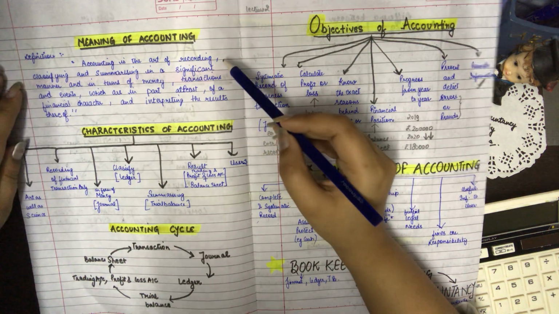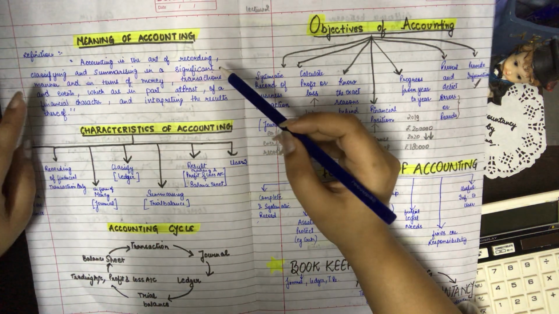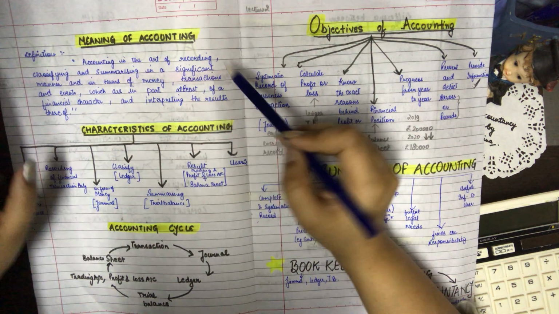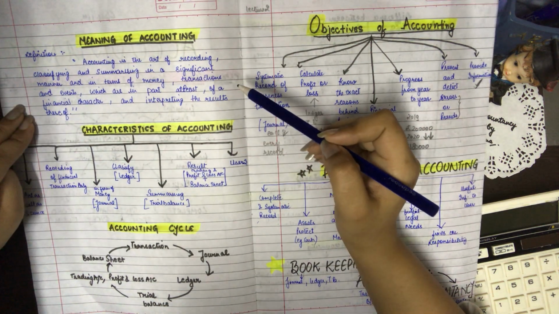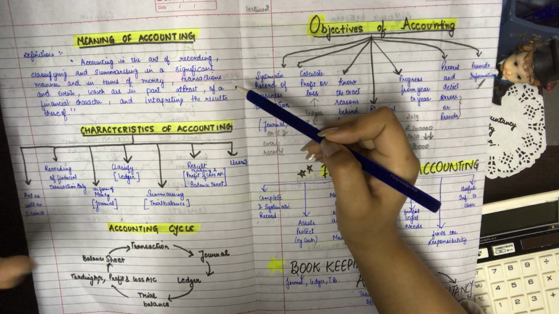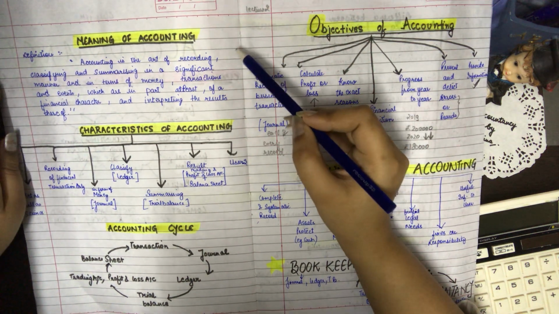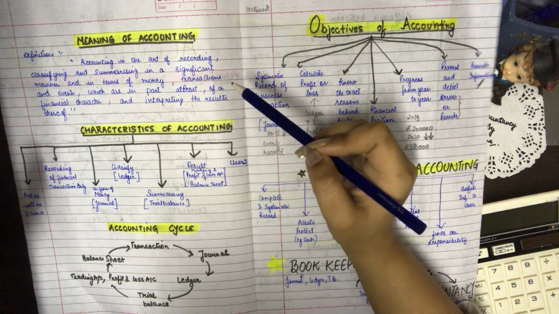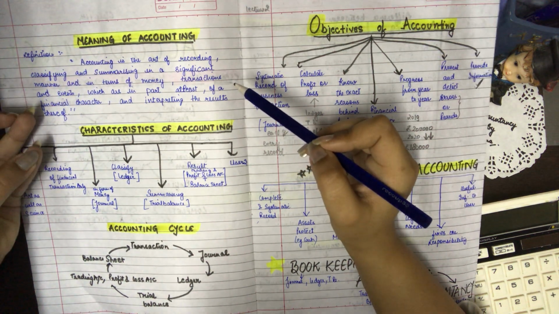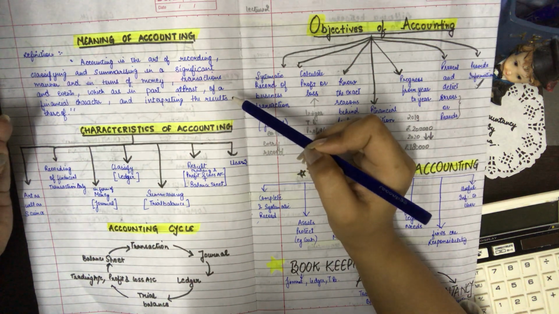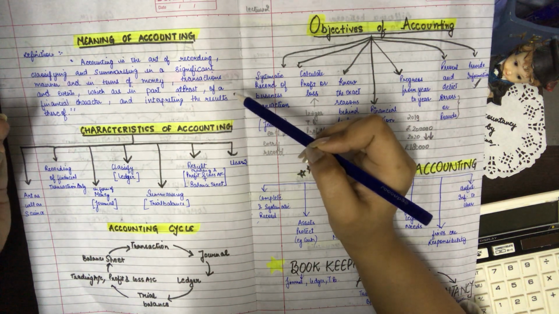Accounting is the art of recording, then we classify, and then we make summaries of all the business transactions which are in the nature of money, which are the financial transactions, and on the basis of all these steps of recording, classifying and summarizing, we are able to interpret the results of the business enterprise.